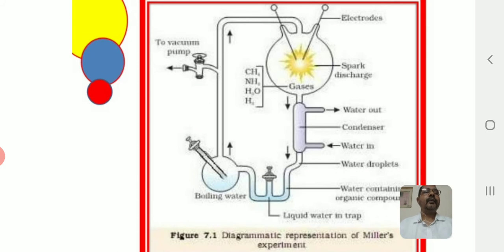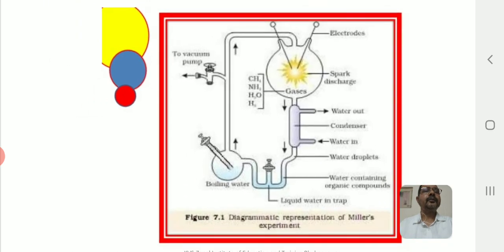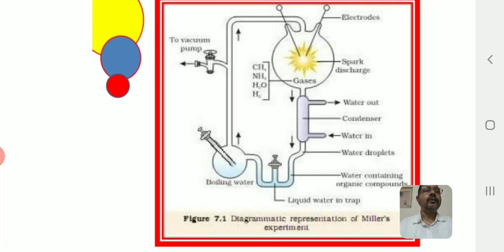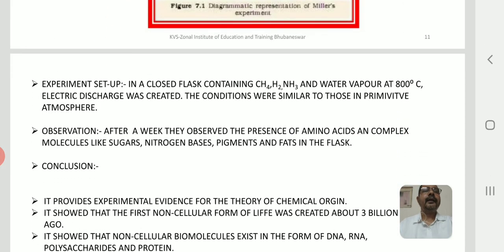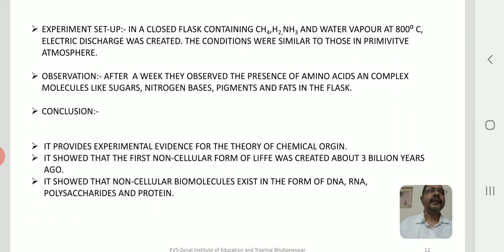Centigrade. At this temperature, the spark exactly resembled lightning and thunder. So what happened? A chemical reaction occurred inside the flask, and after a week, when we analyzed the contents, we could see some substances formed inside. Okay, so what were those substances?